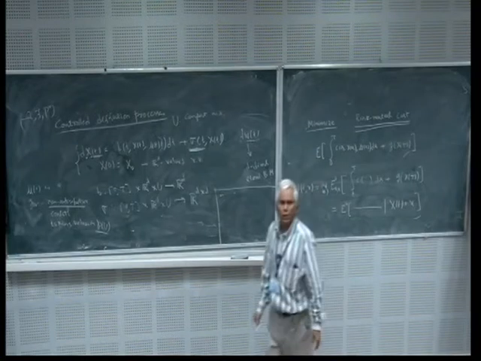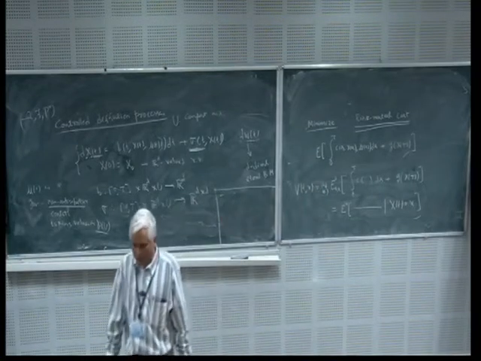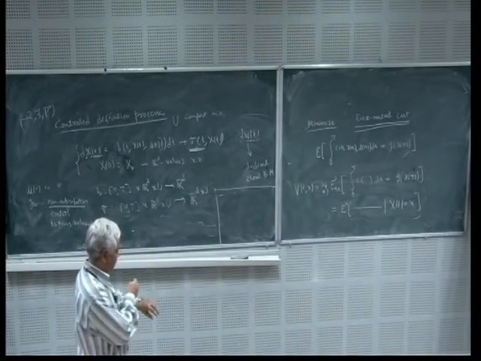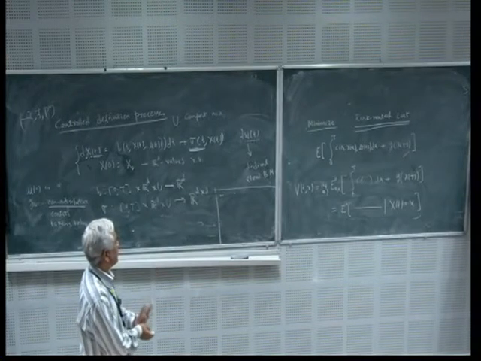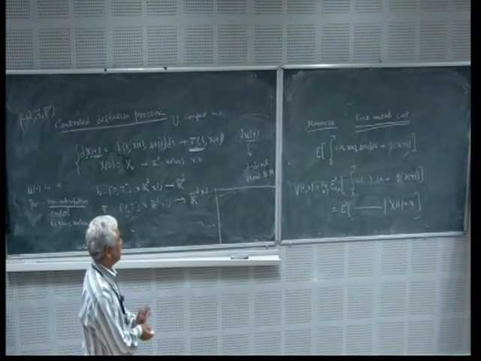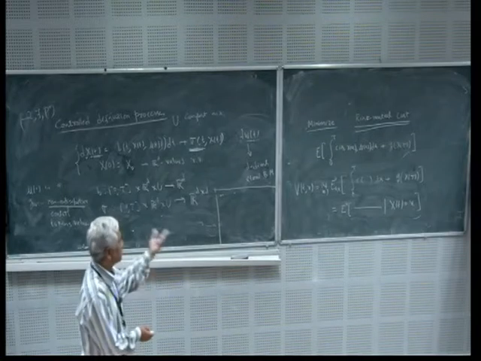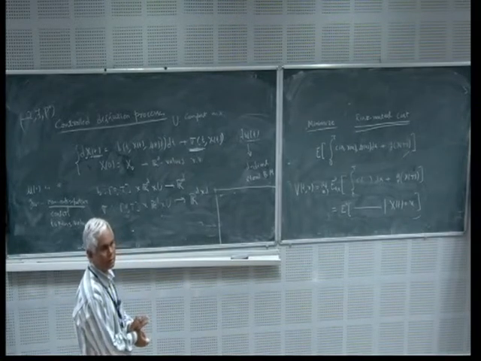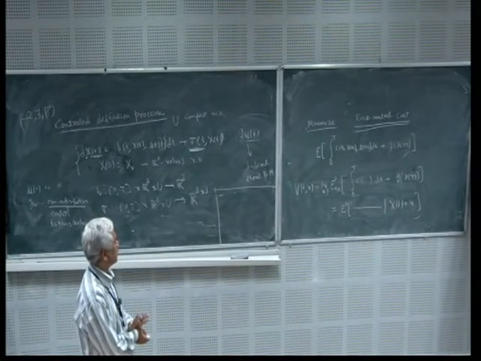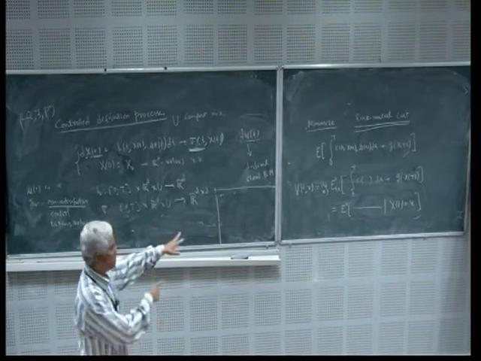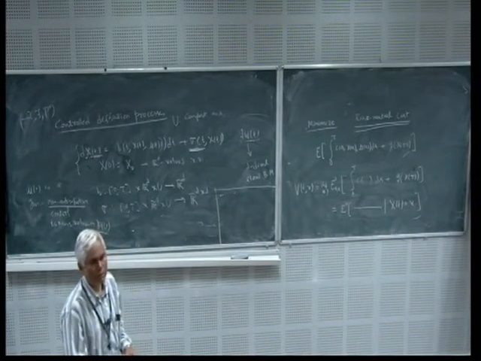This is called the value function. This is the value function of the stochastic optimal control problem. So we will take a break here, and then I will come back and talk about the difficulties in stochastic dynamic programming. Any question that you have at this point?